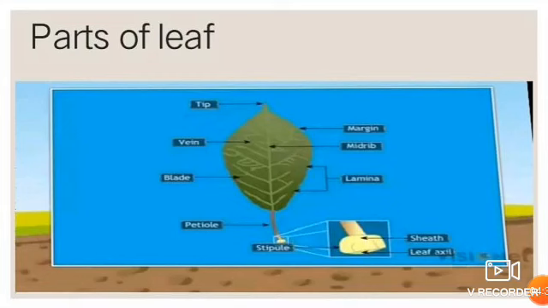Now children, we will discuss here parts of a leaf. All plants have leaves. Leaves are usually the green and flat part of a plant. Most leaves have the following parts. Leaf blade, it is the flat part of a leaf. It is usually green. Second is margin. It is the edge or side of a leaf. Now third is veins. These are the line-like structures that run across the leaf blade. Now last one is stalk. It means petiole also. It is the part that connects the leaf to the branch or stem.